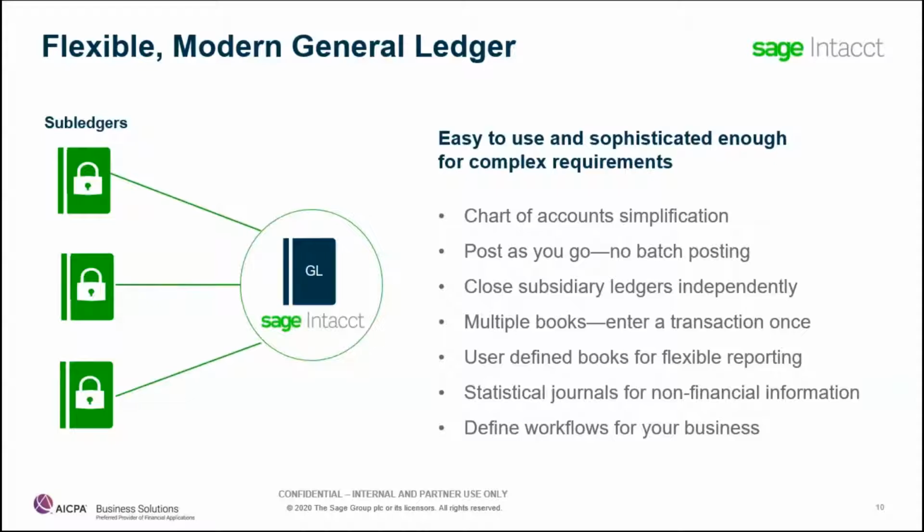And some people ask me what a statistical ledger is. Well, it's a way that we can put information into the system to report with without affecting our actual general ledger. For instance, we had somebody that we talked to the other day that wanted to be able to break down, he's a developer, wanted to be able to break it down by the lots and see lot information and the number of lots that are either not sold or sold. And we used a statistical ledger to tell it how many lots there are.